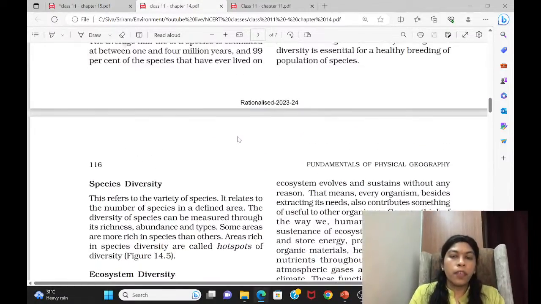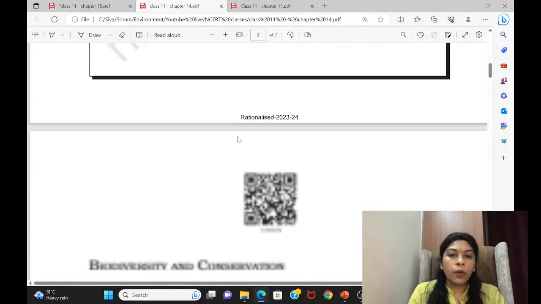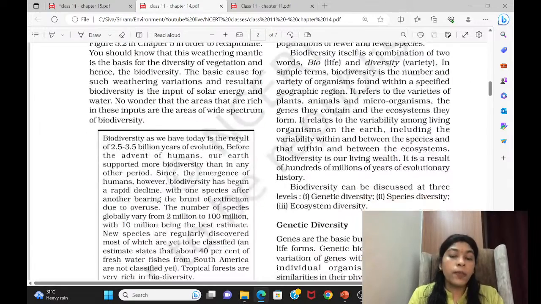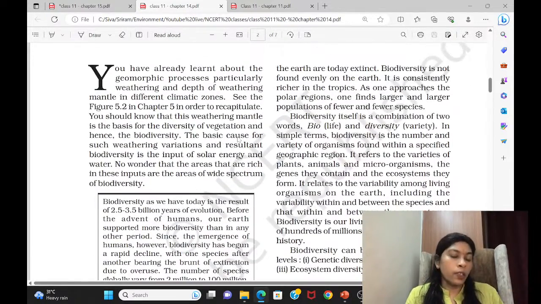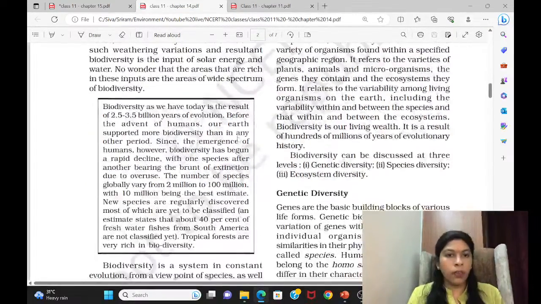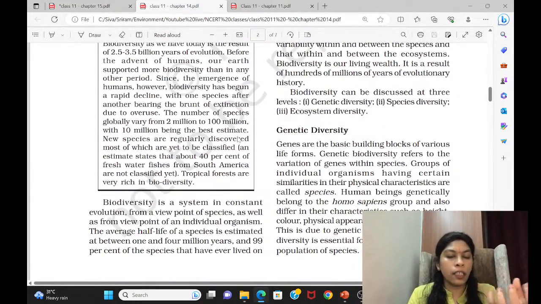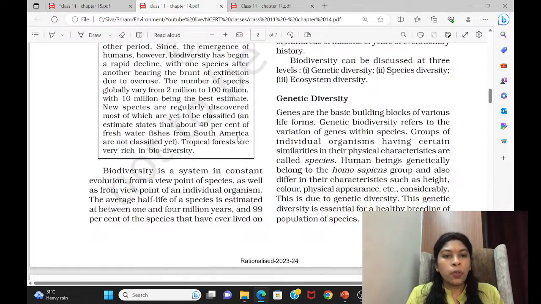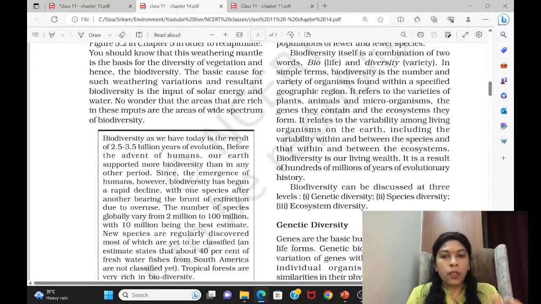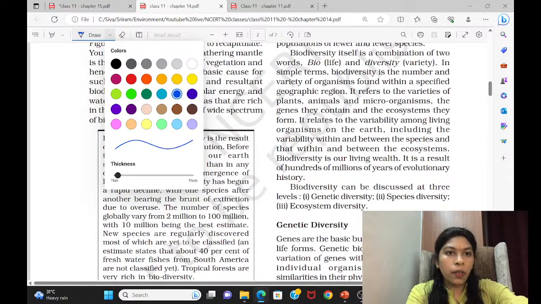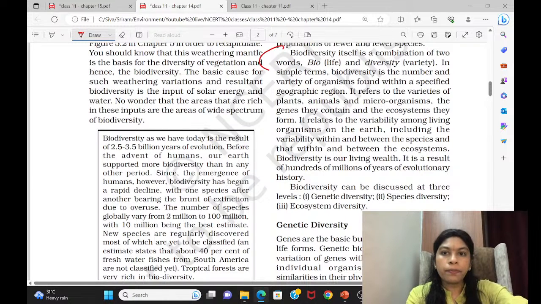Yes, come to this. So here, this is biodiversity. Whatever we have not seen, we will see here. So far, a small part of biodiversity has already been discussed. Now we will go in depth into what all we can get from here. This part is not required. See this, they have again defined biodiversity. If you want, you can just read it. So they have given a definition for biodiversity.